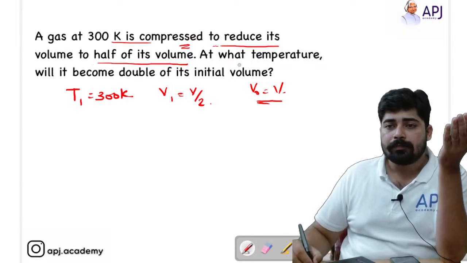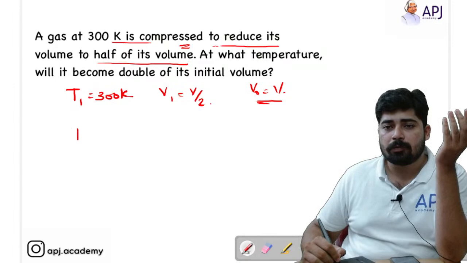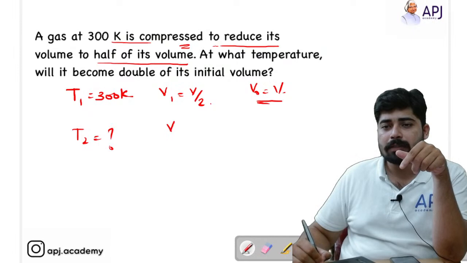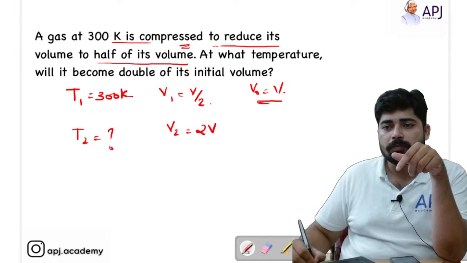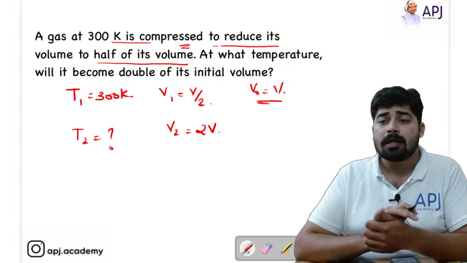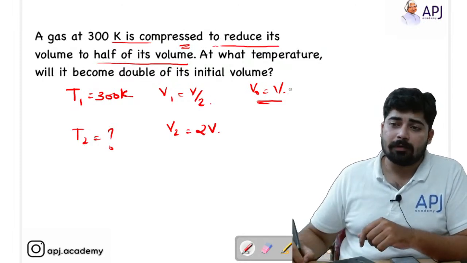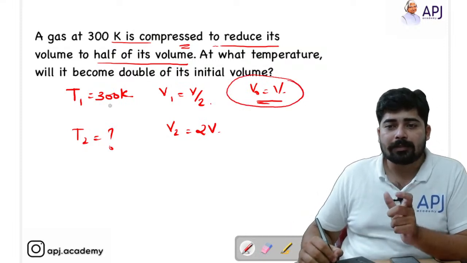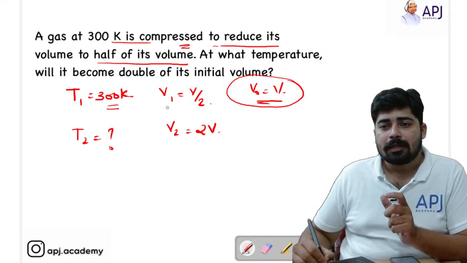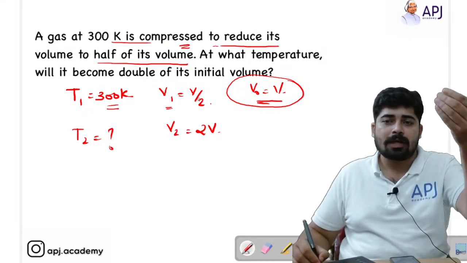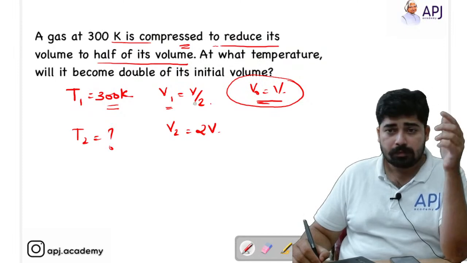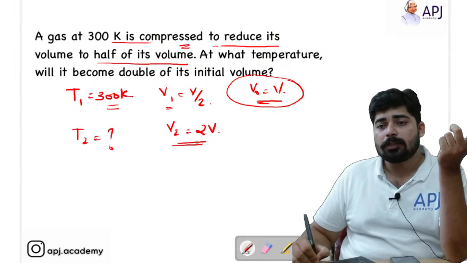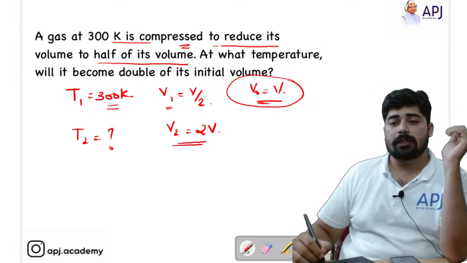Now they are asking at what temperature, that means we have to find T2, will it become double of its initial value. That means V2 becomes 2 times V. The initial volume we have taken as V. So at temperature T1 equal to 300 Kelvin, V1 became V by 2, that means half of its volume. Now we have to find at what temperature V2 becomes 2 times the initial volume.